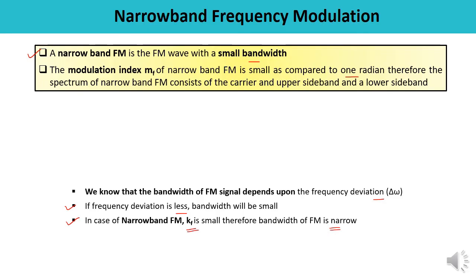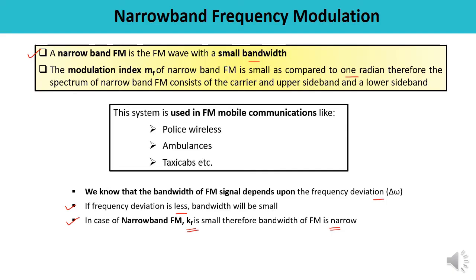Where is this narrowband FM used? There are multiple applications of narrowband FM, but some of the major applications are in police wireless, ambulance, taxi cab. So these are the major applications where narrowband FM is going to be used.